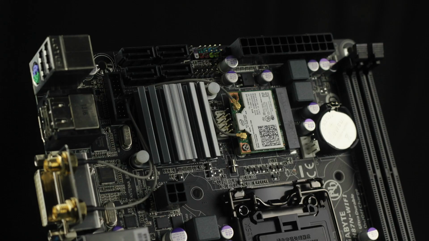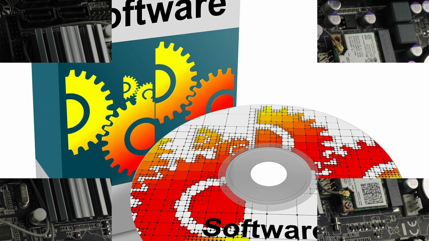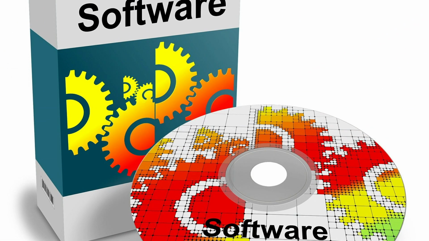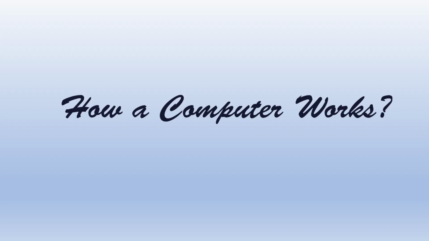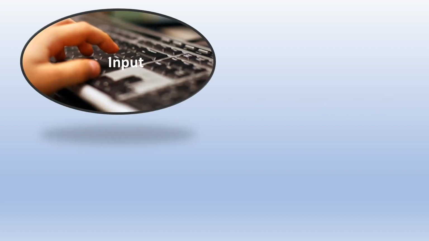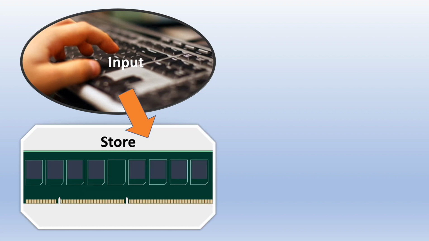Computers of all types and makes essentially comprise 2 basic parts: hardware and software. Hardware is any part of your computer that has a physical structure. Software is any set of instructions that tells the hardware what to do. Now let us see how a computer works. In the first step, data gets fed in the computer through some input device. The data is then stored in some memory device for use in future.